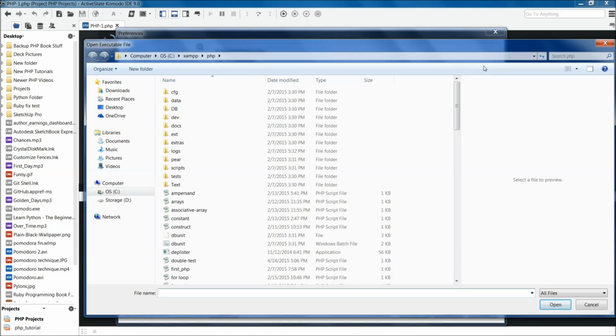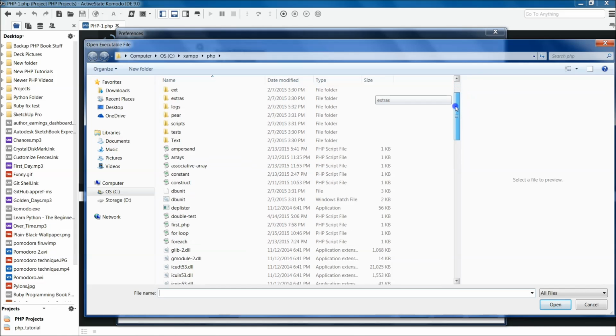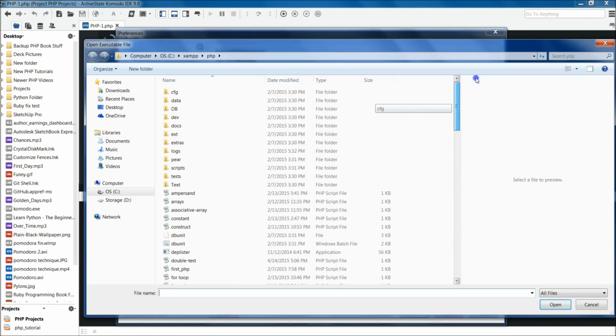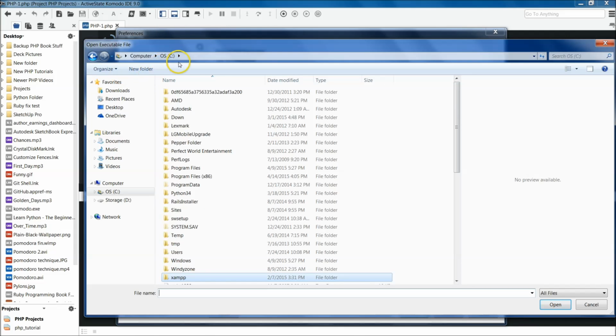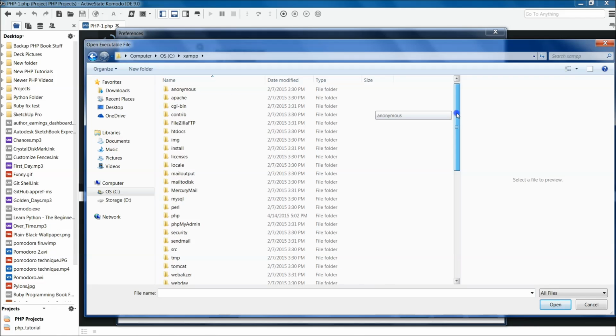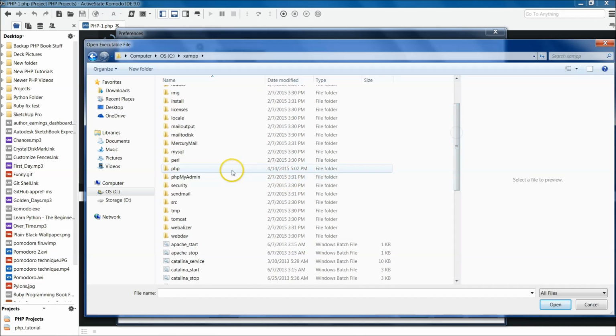Again, on Mac and Linux, it should install in the default location. Whatever comes up when you're installing XAMPP, just install it into the default folder. So C, and then we're going to come down, and oh, I'm already in the folder. Okay, so we're in C. Double click on XAMPP right there, and then what you're looking for is the PHP folder right there.